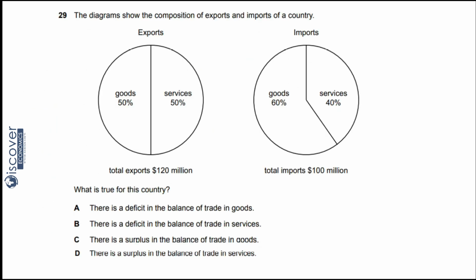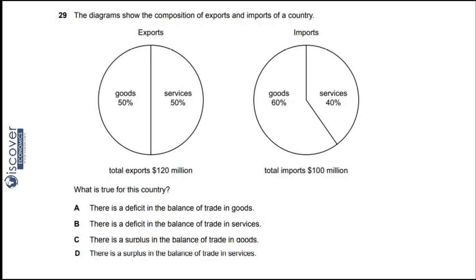Come to question number 29. The diagram shows the composition of exports and imports of a country. Fine. So we have exports and we have imports. Now what are the exports? We are exporting goods with 50% and services with 50%. Then our imports are goods with 60% and services with 40%. Now come to the options. What is true for this country? Okay, we are going to see that. A, there is a deficit in the balance of trade in goods. Now it means our exports deficit.